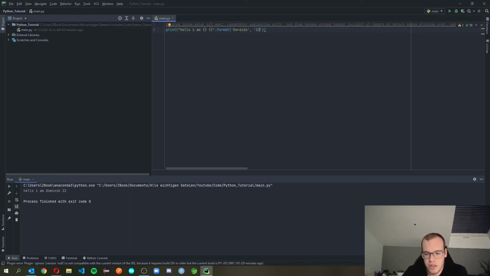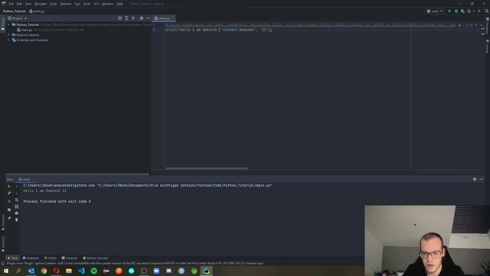The first string replaces the first curly brackets in here, and the quotation marks get replaced as well. So you have double quotation marks at the beginning and at the end, and the single quotation marks around my name go away, and this curly brackets, for example, will get replaced, and then Python will put in my name in here.